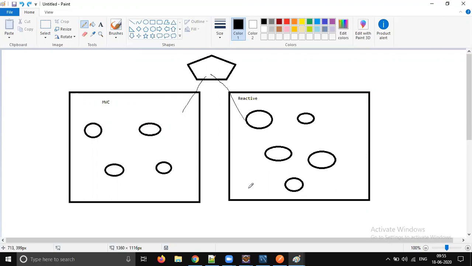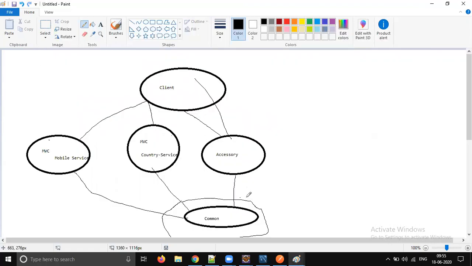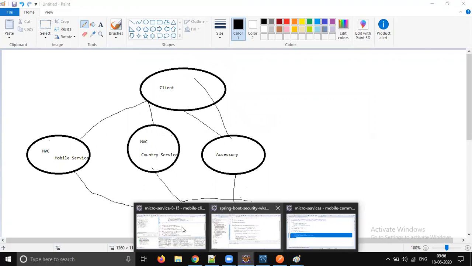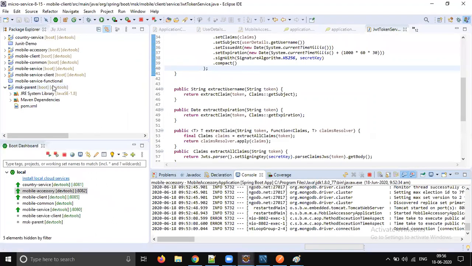Those can be mixed in the client because client is completely independent. Even in our case, client there is no problem. Only problem is with accessory because we don't have separate technical stack for MVC and React. But still things will work fine. Only the thing which is going to be missed here is filter, right? So accessory will not have filter.